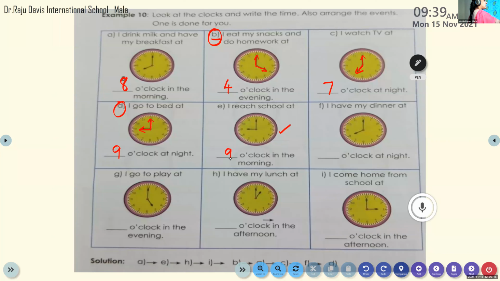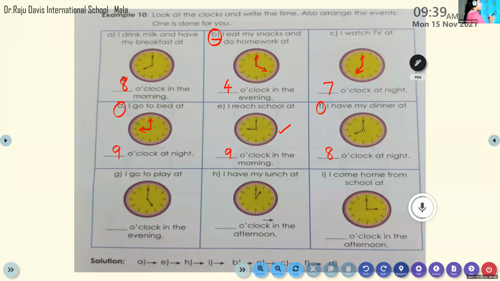Okay, then next question for Ryan. Ryan, please unmute. Yes, ma'am. Please read question number F. I have my dinner at dash o'clock at night. 8 o'clock. Yes, very good. It is 8 o'clock. How can we understand this? The minute hand is on 12, the hour hand is on 8. So the time is 8 o'clock. Okay, very good.